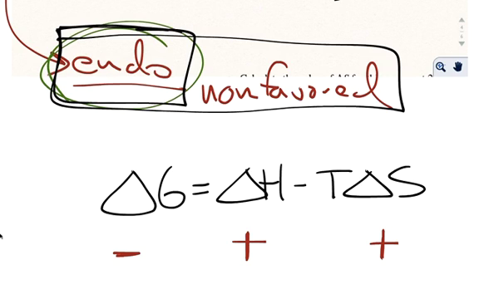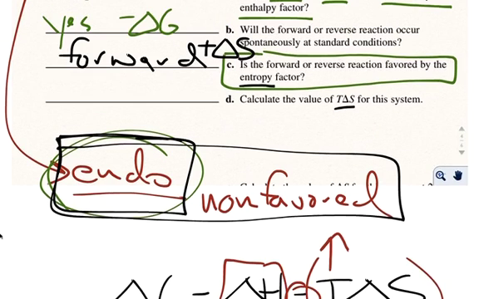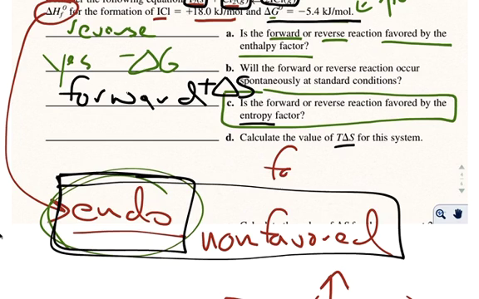When is this going to occur? Well, this is going to occur at high temperatures when this value can get big enough that this negative value takes care of any positive value that would be there, and we get an overall negative. So this is going to be favored at high temperatures. And now really the easy part, the hard part is the theory. The easy part is doing the calculations.